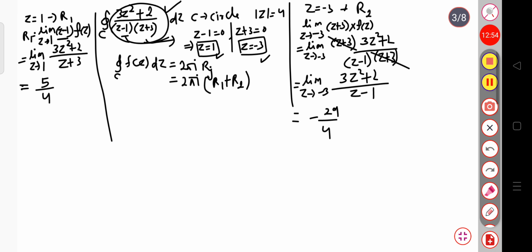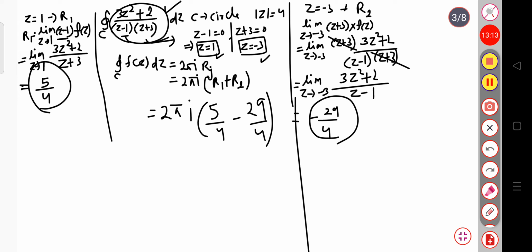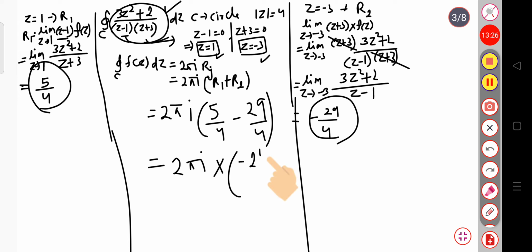Now, this is for R1 and this is for R2. If I combine these two, I can write the value of this integration as 2 pi i into 5 by 4 for the first residue minus 29 by 4, this is the second residue, clear. If I solve 5 by 4 minus 29 by 4, this will be minus 24 by 4, that is minus 6. So, minus 6 into 2, this will be minus 12 pi i.